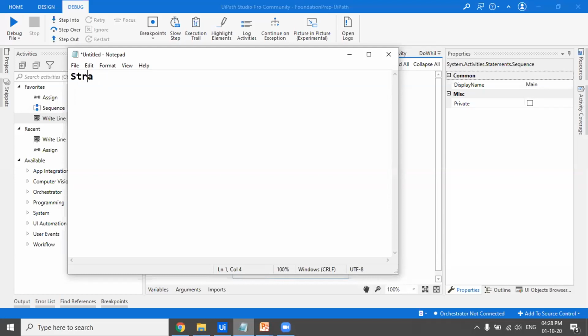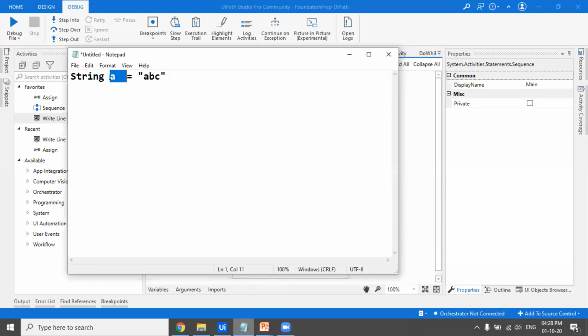Suppose I have written string a, that means a would store a value which should be of string type. Strings are usually passed in double quotes, and a character you pass in single quotes. So if I write ABC, that is the value that will get assigned to this variable a. This is how variables and data types usually work.